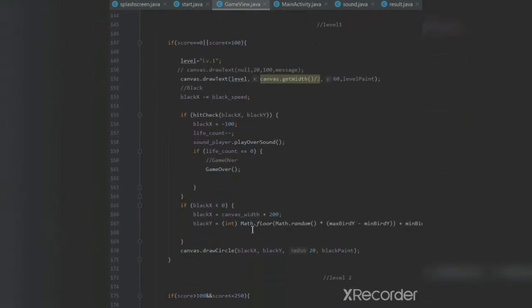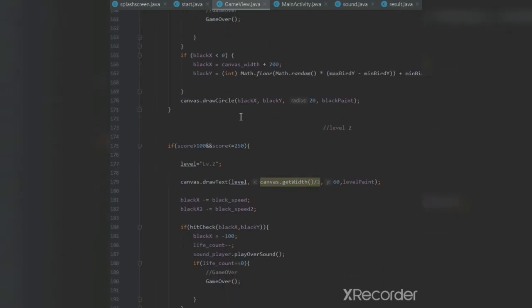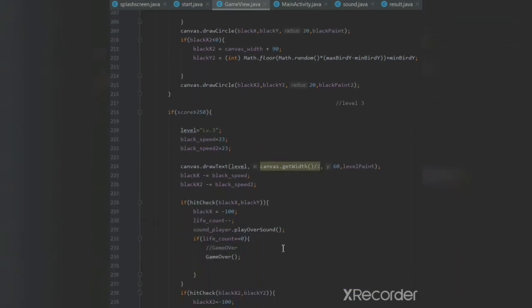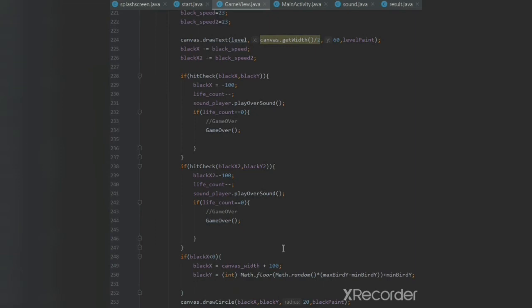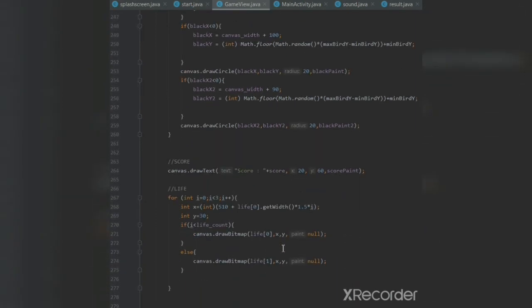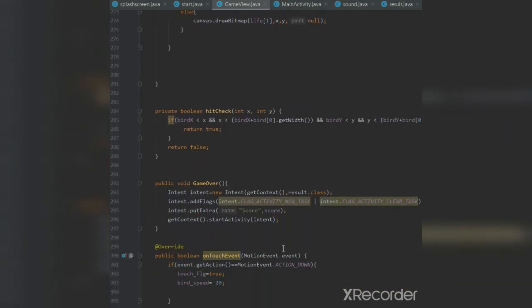Now this is basically level 1 in which we draw black balls, and when the game is over, it moves towards another screen. In level 2, the number of black balls will increase, and in level 3, the speed of the black balls will increase. Now here we set the score as well as the life of the bird is drawn.